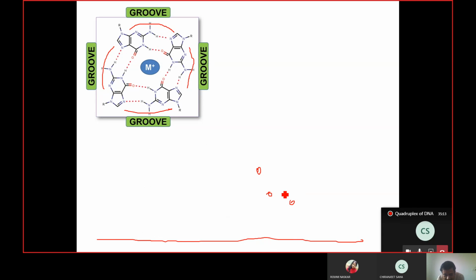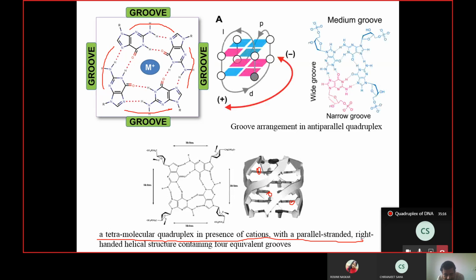If it is anti-parallel, then you are in trouble. In case of anti-parallel, we have more than 2 types of groove. Here you see it is anti-parallel type, and you have one very narrow groove, and there is a groove which is a little bit bigger than this one, and there are 2 grooves which are very wide. So depending on whether the strands are all parallel or anti-parallel, the nature of the groove depends.